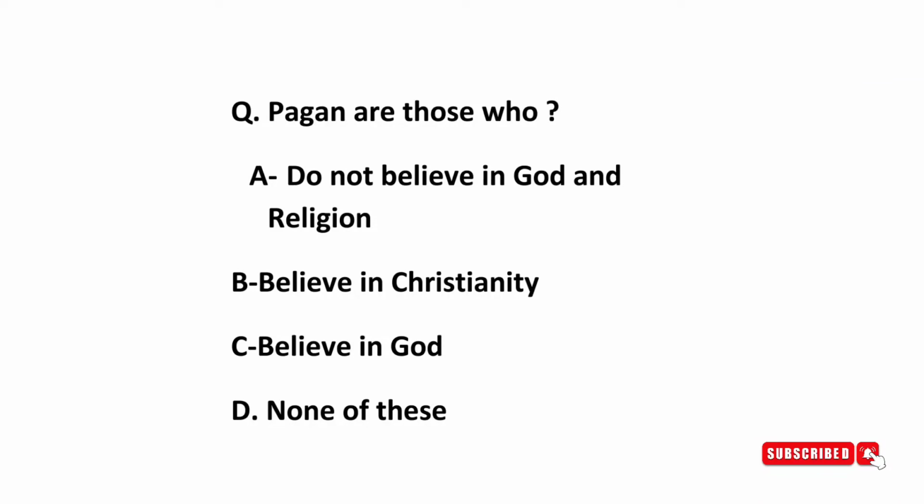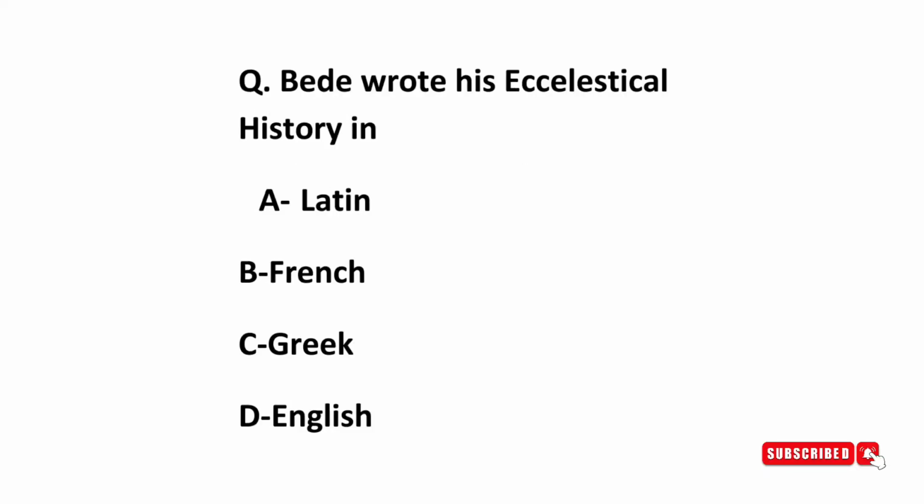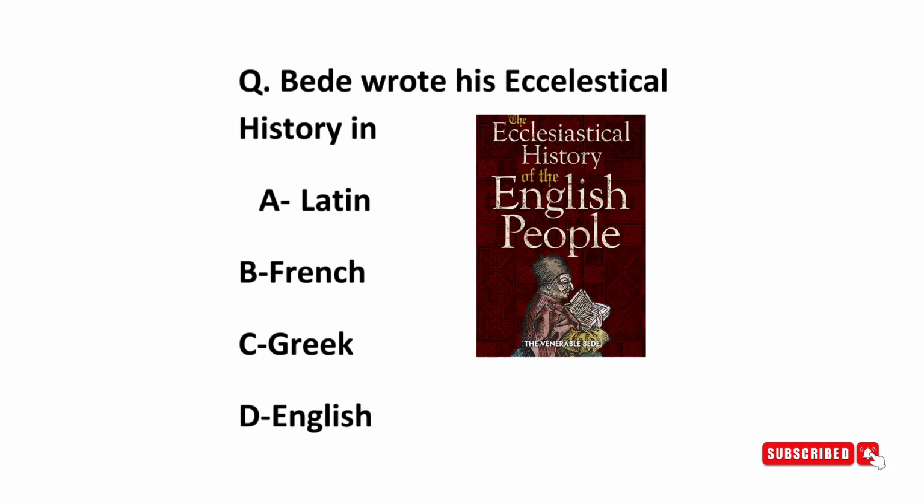Next question is, pagans are those who? Here the right answer is, do not believe in God and religion. Pagans are the people who do not believe in God and religion. They believe in nature and they worship nature. Bede wrote his Ecclesiastical History of the English People in which language? And here the right answer is the Latin language, and later it was translated into the English language by King Alfred.